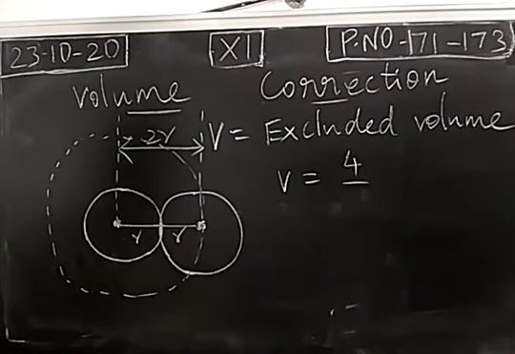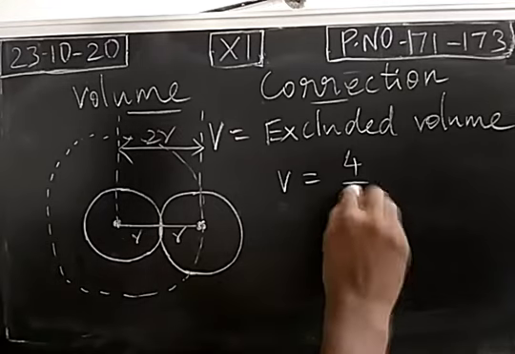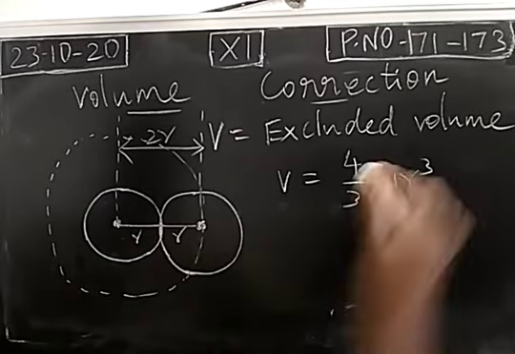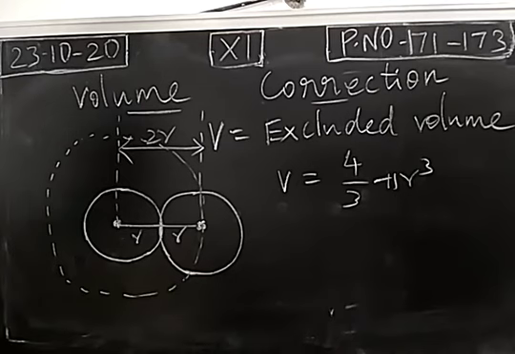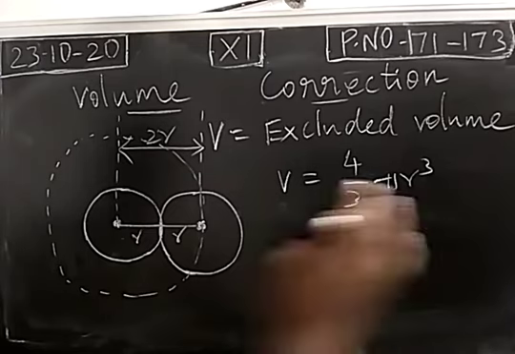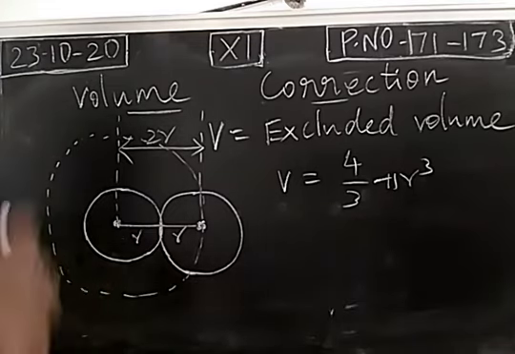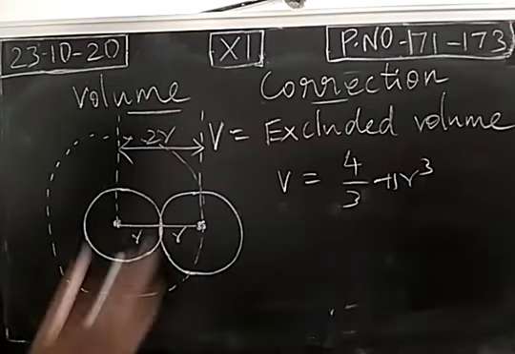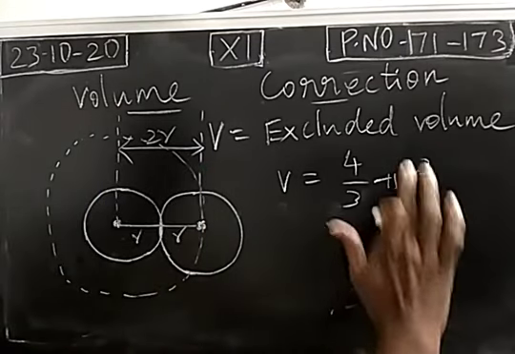What is the formula for the volume of a sphere? 4 by 3 pi r cube. So here, what about the radius? The excluded volume of two gaseous molecules, the radius is 2r.